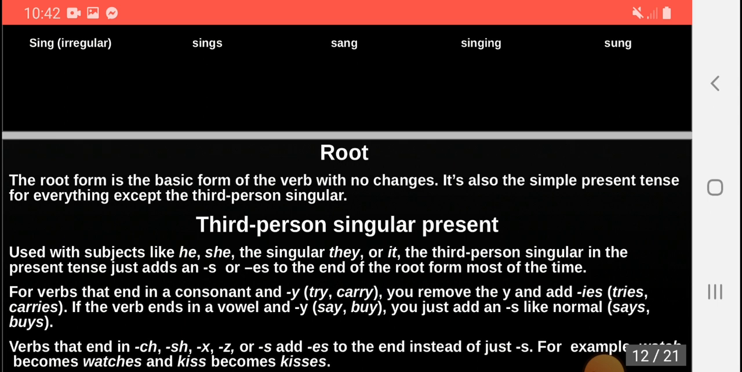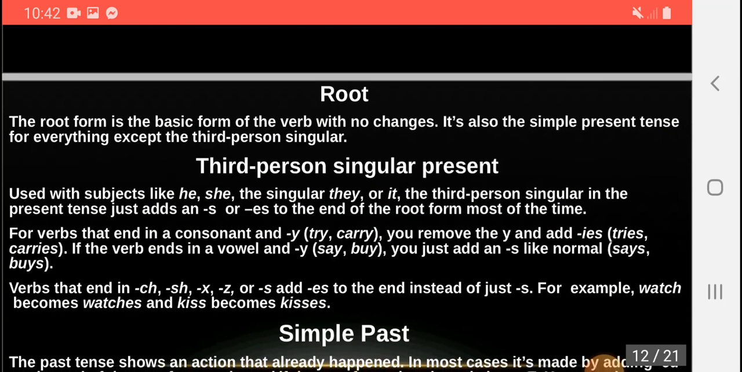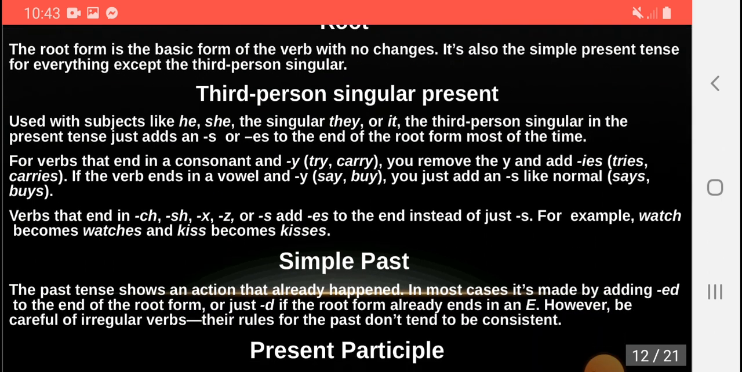Then the third person singular present is used with subjects like he, she, the singular they, or any third person singular in the present tense. And we add s or es here. For verbs that end in a consonant and y, for example, try, carry, you remove the y and add ies. For example, try, tries, cry, cries, carry, carries, etc. Verbs that end in ch, sh, x, z or s add es to them. For example, watch, watches, kiss, kisses.